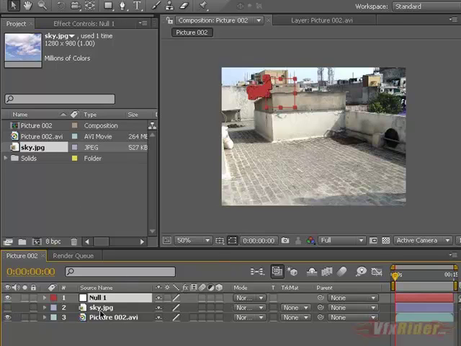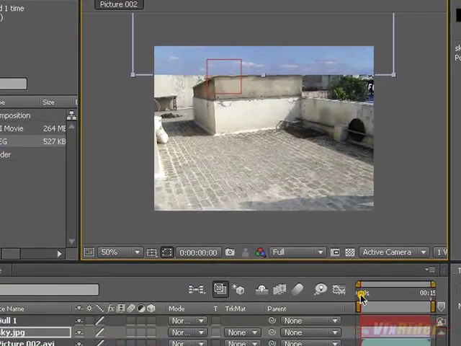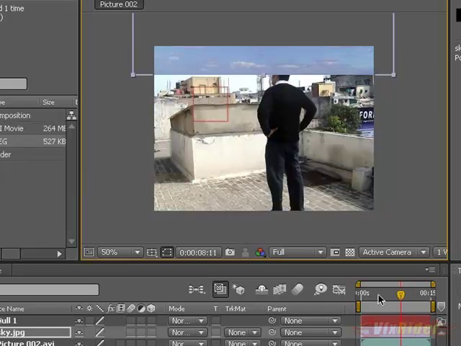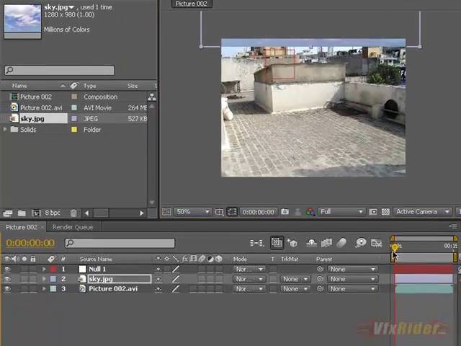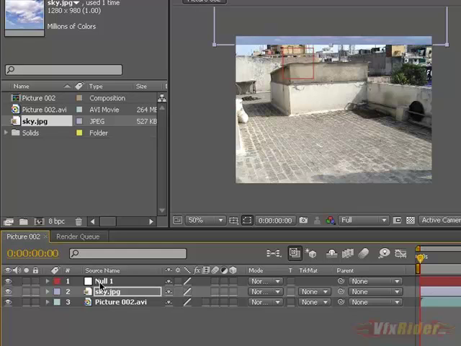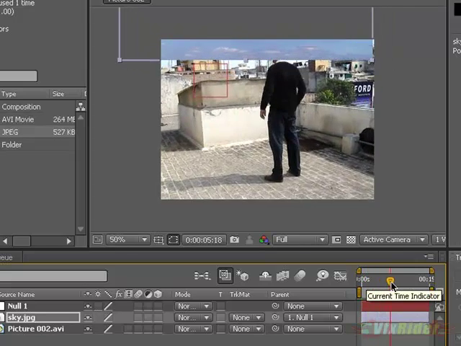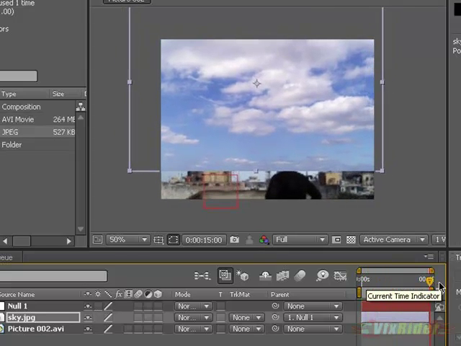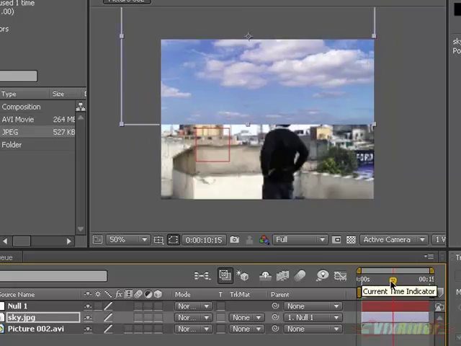Okay, so now I have to make a sky replacement. So go to this layer and make it visible. Yeah, and make some adjustments here like positioning and scaling the footage. Good. Now you have to make this layer as the child of this null one, so that it could easily follow the null one. Now you can see, yes, now sky is following the motion of the null one.